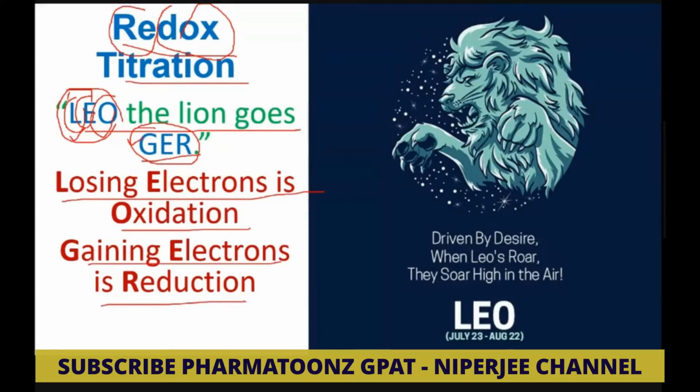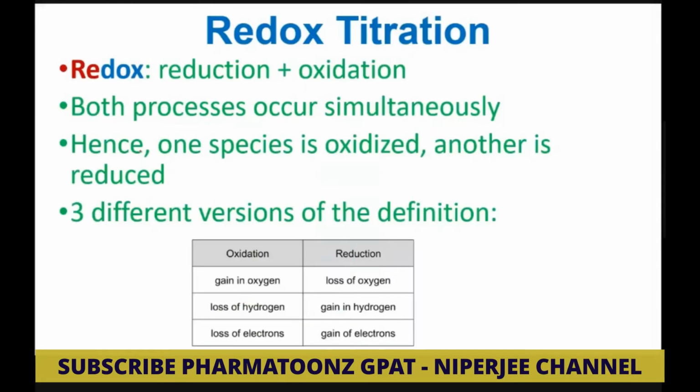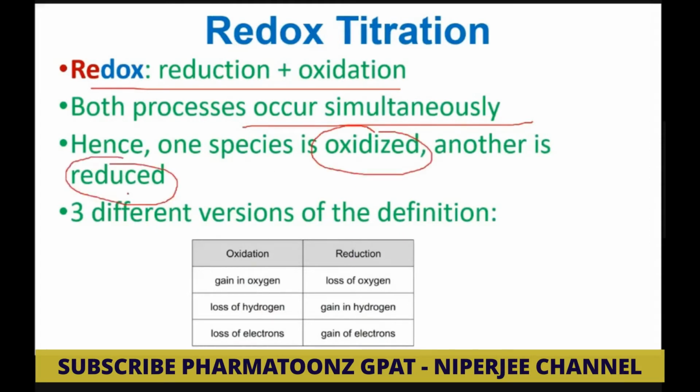There are some other definitions we'll discuss in the next slides. As I said, redox means reduction and oxidation. Both the processes occur simultaneously. So one species is oxidized, another is reduced. Okay, so this is a universal truth. And there are three different versions of definitions. As I said, one is related to electron.